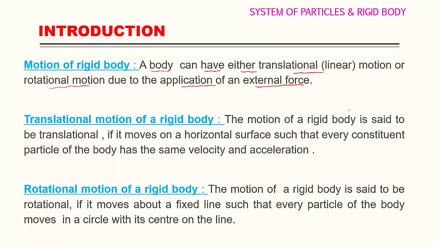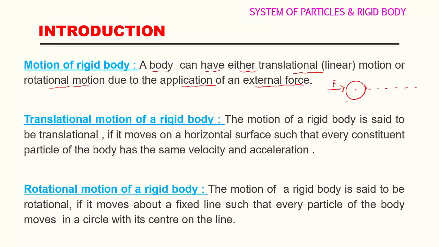That means when you apply force externally on this rigid body, it may have translational motion or rotational motion. Translational motion means linear motion. This rigid body may be moving in a straight line or it may be rotating along a fixed axis.